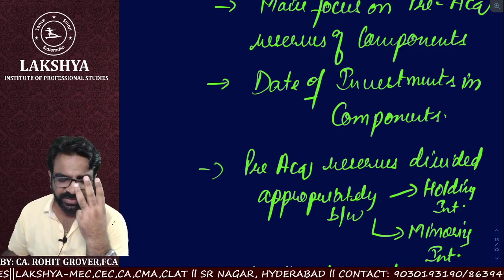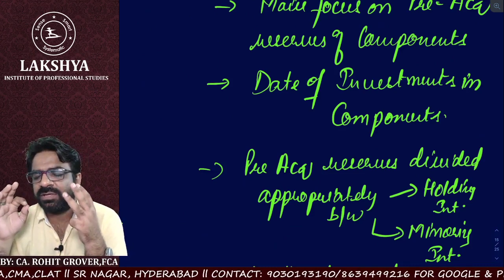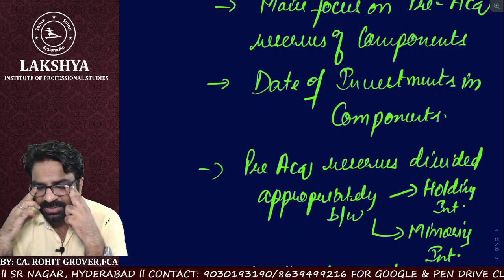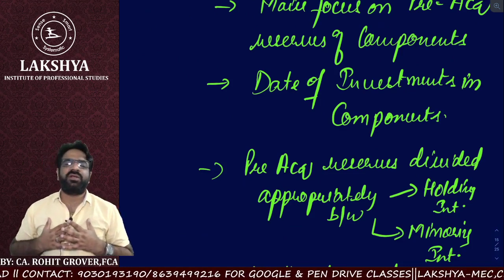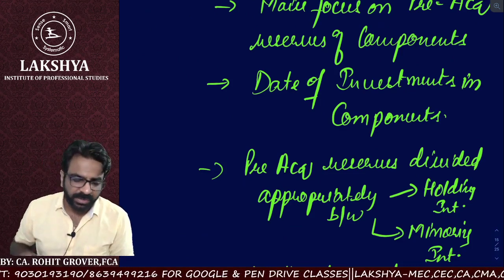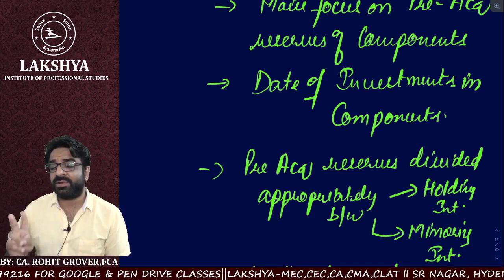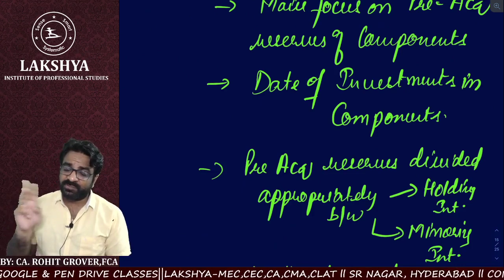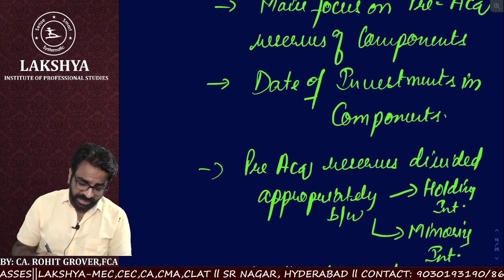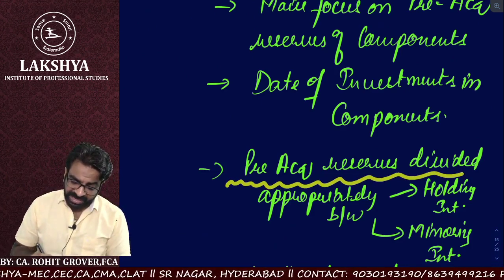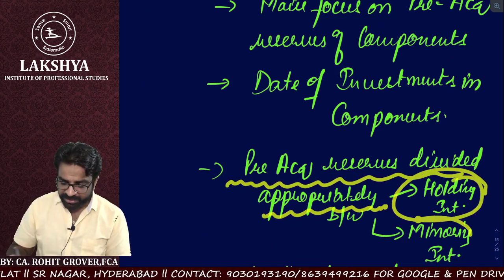What are the three things we have understood in the audit procedure? Focus number one, you should try to understand whether the calculations of capital reserve, goodwill, or non-controlling minority interest have been calculated appropriately. Point number two, his main focus should be on the pre-acquisition reserves of the component. Point number three, he should also focus on investments. Most importantly, he should also ensure that the pre-acquisition reserves were divided appropriately between holding interest and minority.